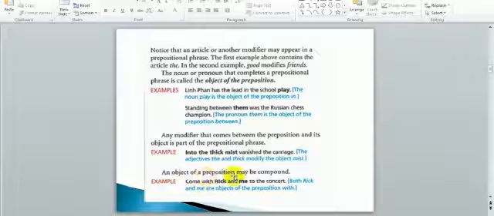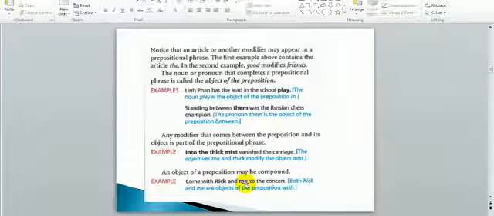An object of a preposition may be compound, so it might be not only one object of the preposition, it might be 2, 3, and so on. Come with Rick and me. Here with is the preposition, Rick is the object of the preposition, and it is a noun.